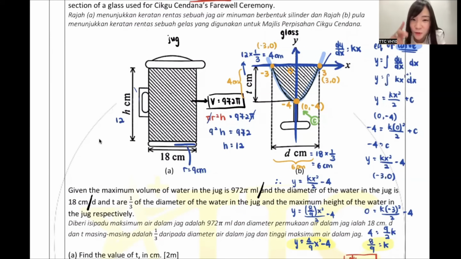And I repeat again, for those who never heard of this, chapter 2 is called differentiation, chapter 3 is called integration. These 2 chapters still have one more best friend, you know. Chapter 2, chapter 3, still have one more connected chapter called chapter 8, kinematics of linear motion. So these 3 chapters together are worth around 20% of your whole paper. How important they are, such a big part of your paper.